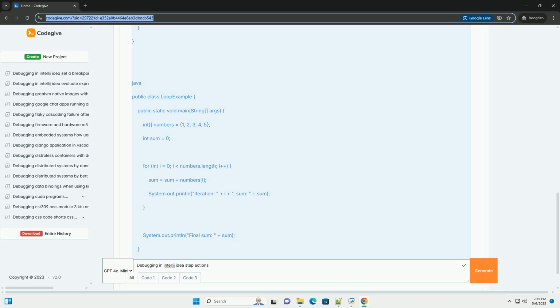Right-click on it and select set value. Enter a new value, for example 100, and press enter. 3. Continue execution: press F8, step over, to continue execution. You'll see that the result variable now reflects the modified value of x.